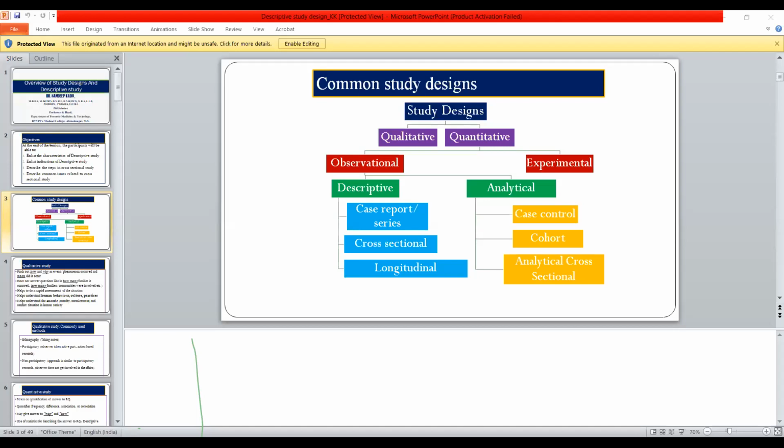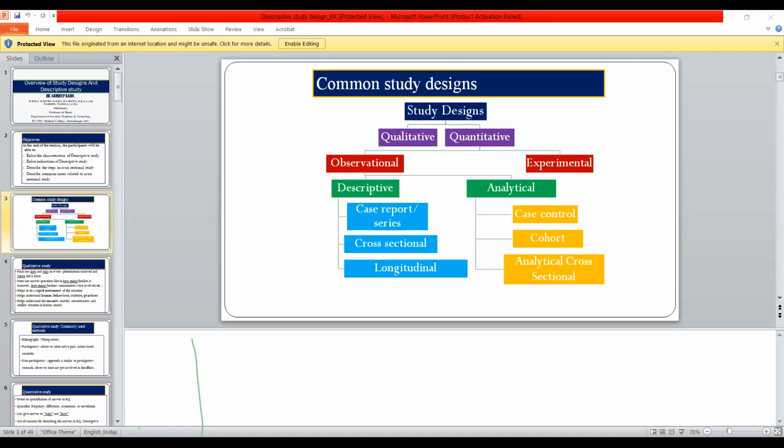Last slide of my lecture, that is, what is the use of descriptive epidemiology. Again, it will be the revision. So it provides data regarding the magnitude or burden of the disease in that population. Also, it gives an idea about the disease etiology and leads to the formulation of the hypothesis.